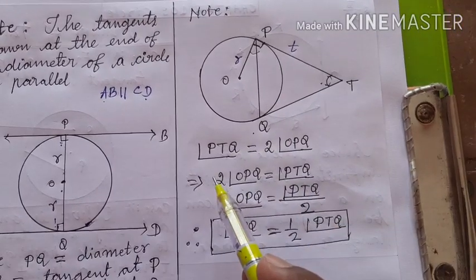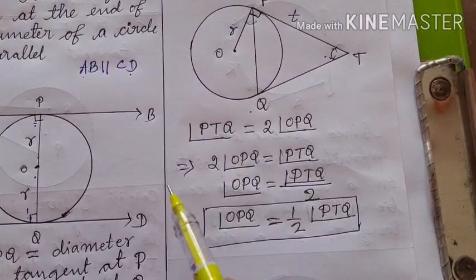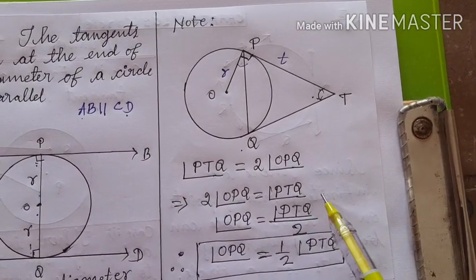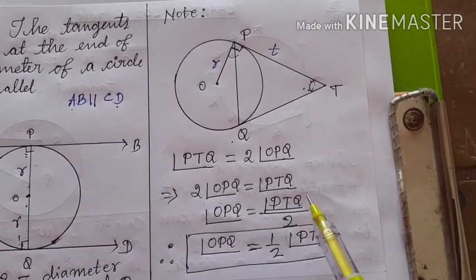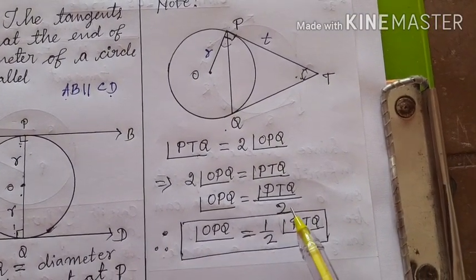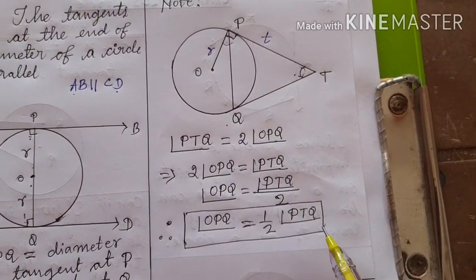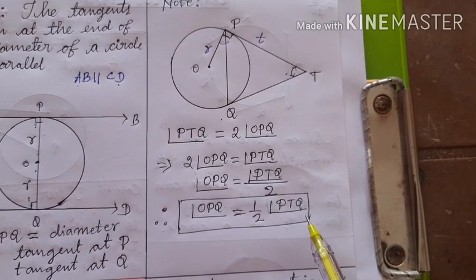So I can write angle PTQ is always equal to 2 times OPQ, or 2 times OPQ is equal to angle PTQ. If this 2 is brought to this side, it becomes angle OPQ is equal to angle PTQ upon 2, or angle OPQ is equal to half of angle PTQ. Today you take it as an activity and do it.